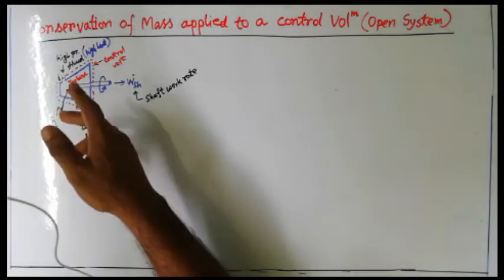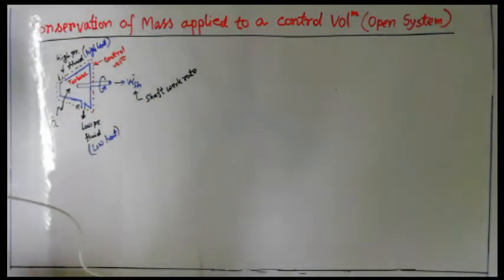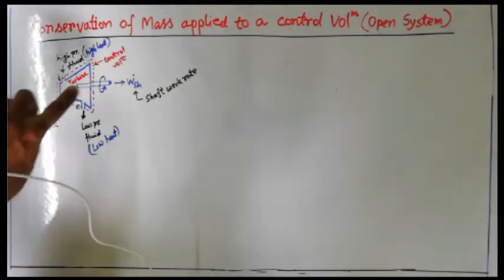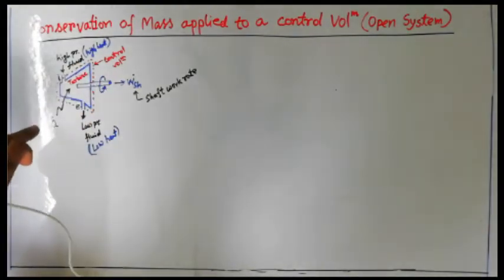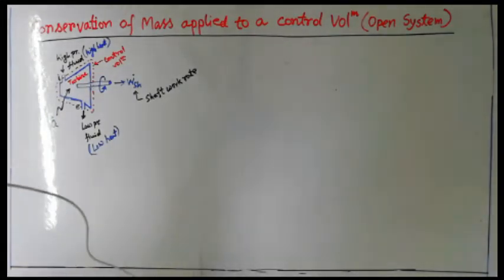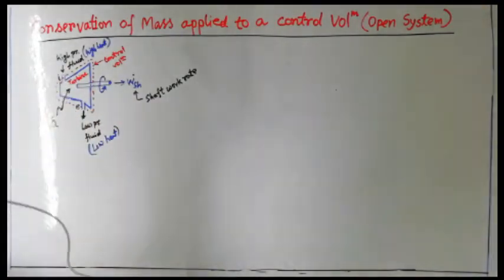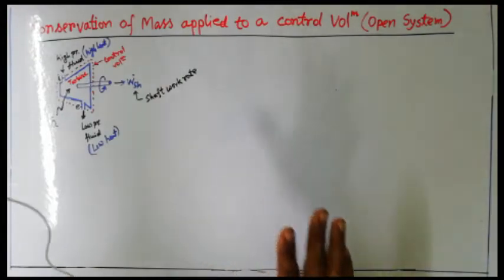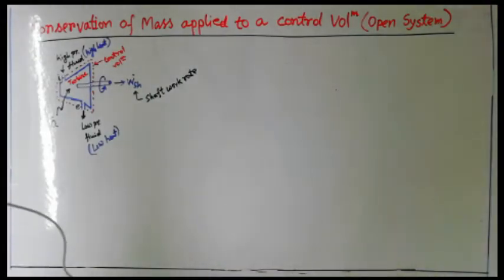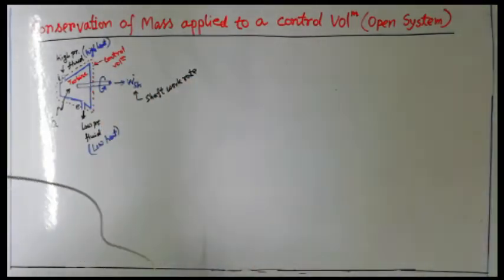Q dot means the heat rate with respect to time, mind it. Every time you see a dot placed at the top of a symbol, mind it, it represents a rate, here heat rate, and here work rate with respect to time. Understood? Now we are going to find out how the conservation of mass is applied in this particular case.